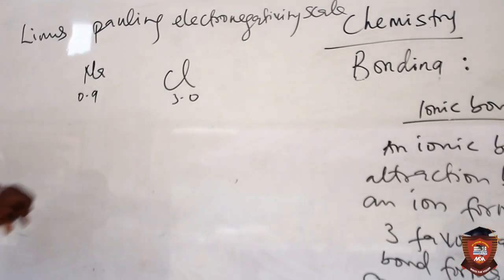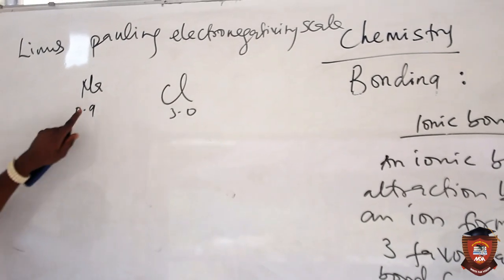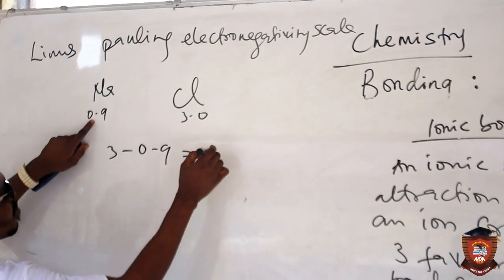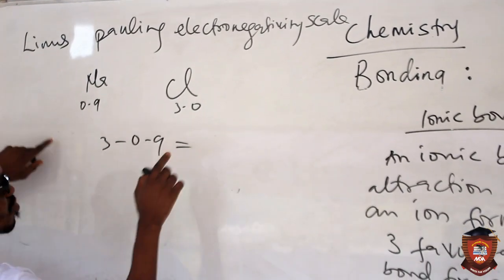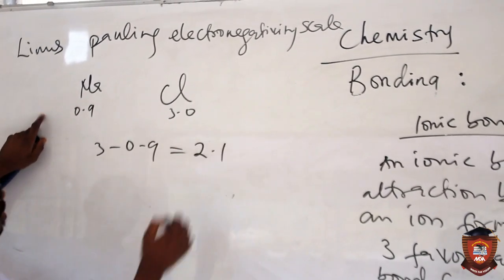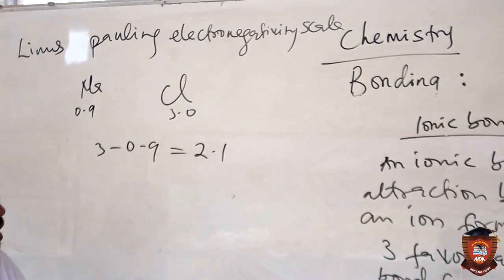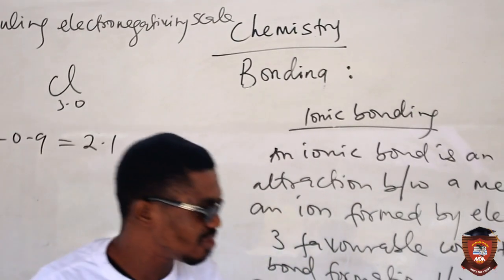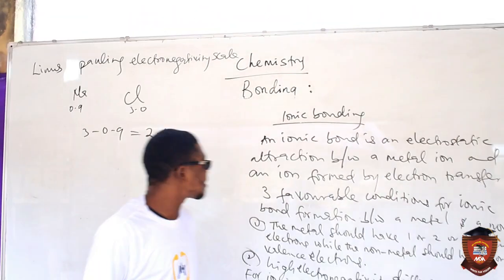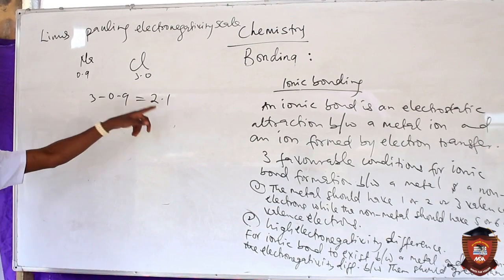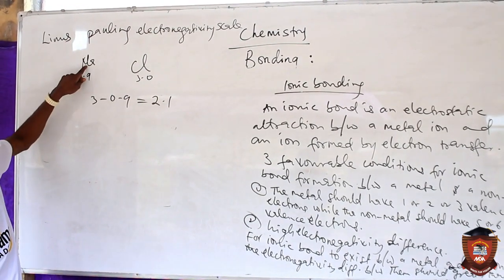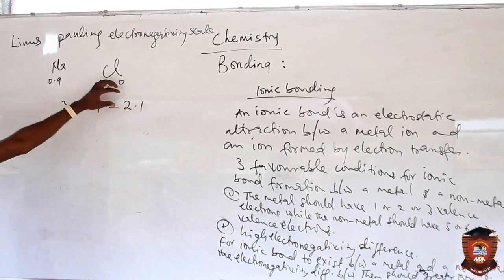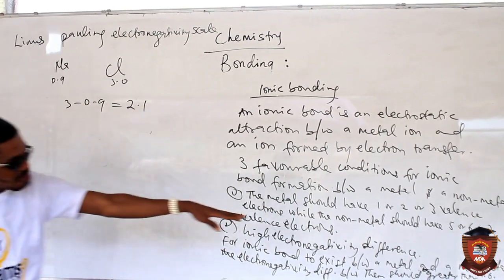Now what's the difference? 3 minus 0.9 will give you what, class? It will give you 2.1. Thank you. Now that 2.1, as you can see, we said that the difference should be greater than 1.6. But now the difference is 2.1. So can ionic bond form between sodium and chlorine? Yes, the answer is yes, because the 2.1 is greater than 1.6.